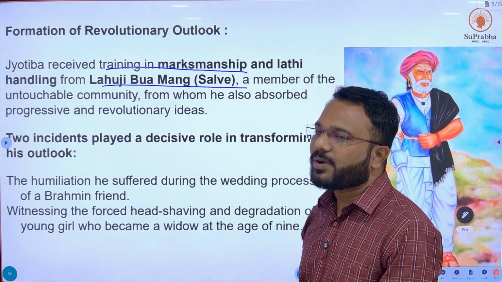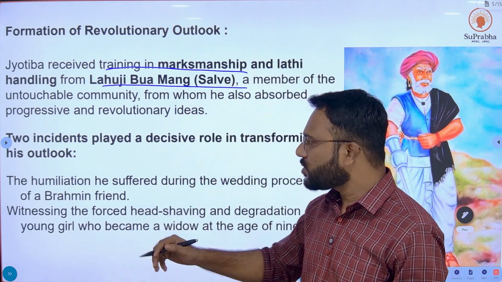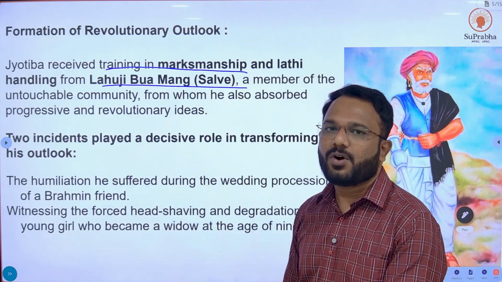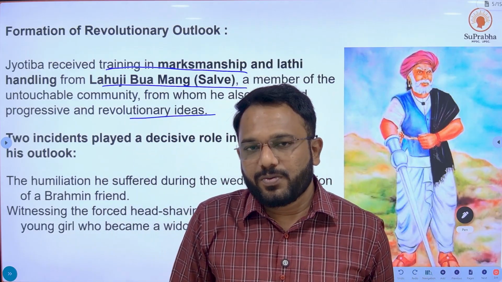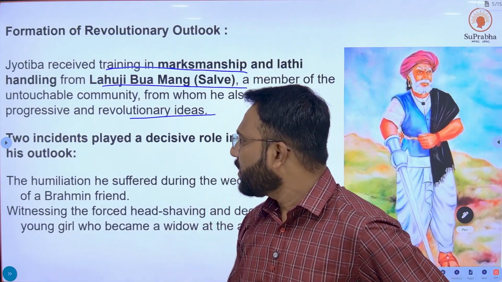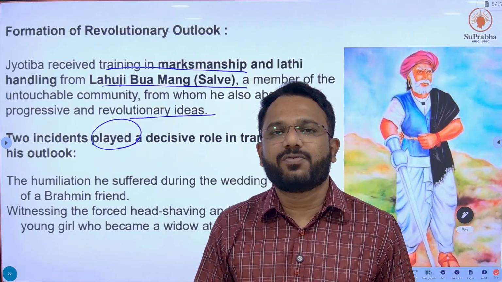He was a member of the untouchable community and he sowed the seeds of progressive and revolutionary ideas in Mahatma Phule.